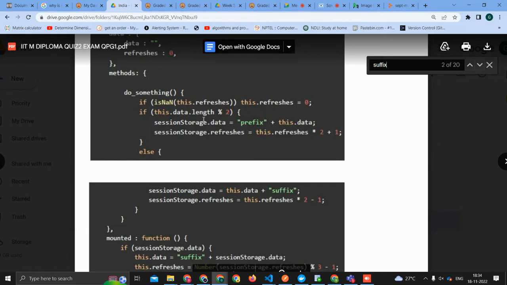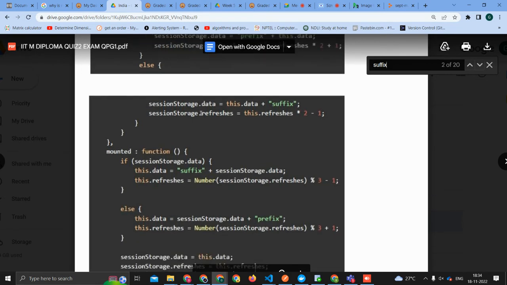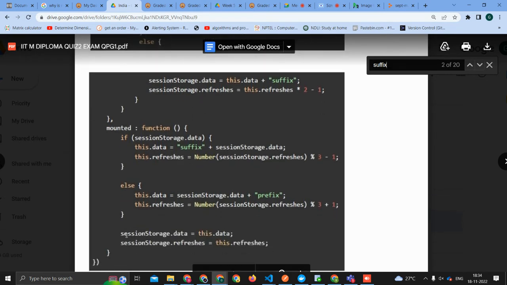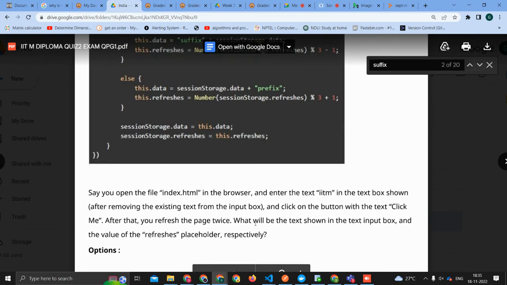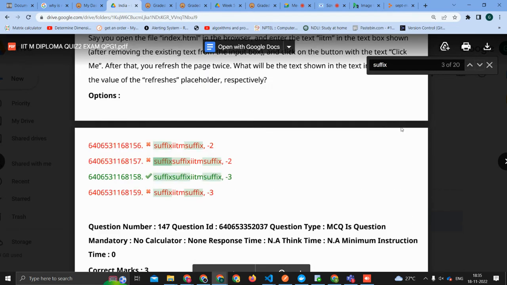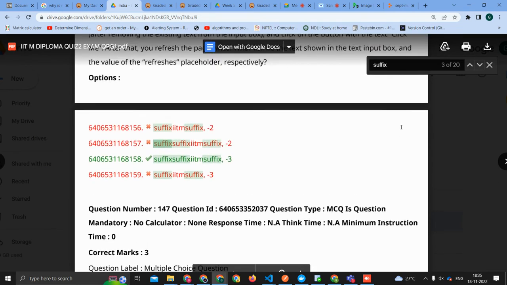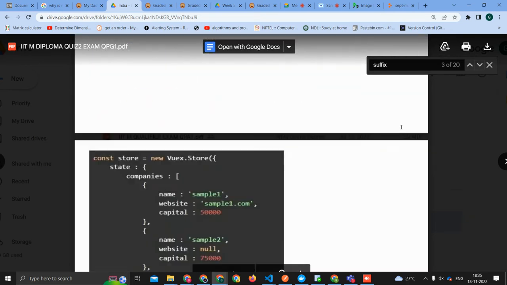But if we are directly reloading it, it is not storing anything in the session. In this case, they are storing the data into the session by using the button. But in today's case, we are not pressing the button actually.